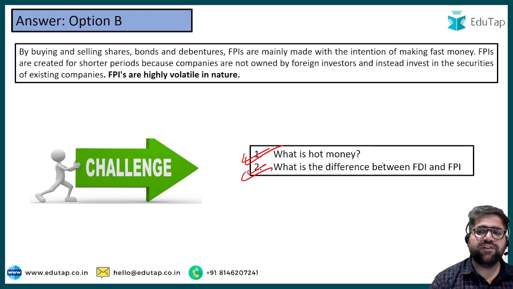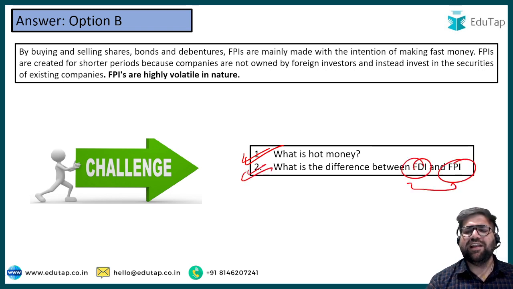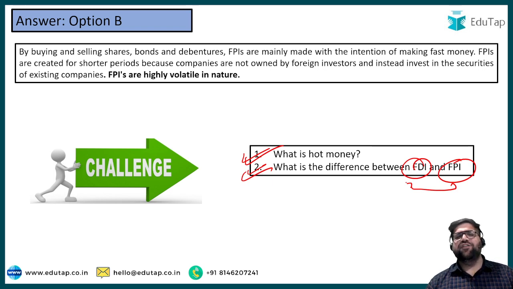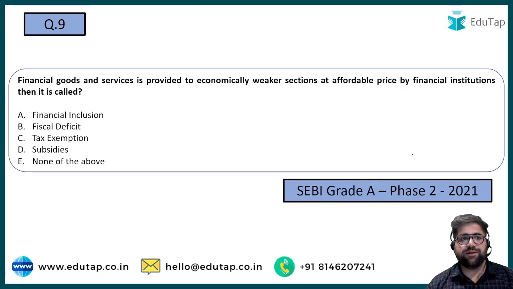What is the difference between FDI and FPI? See, again, you can find hundreds of differences between FDI and FPI, but just remember this one difference: FDI is done for a longer period of time as compared to FPI, and FPI is done for a shorter period of time. FDI is done on the assets of the country, whereas FPI is done on the shares or marketable securities of that particular company. As simple as that.